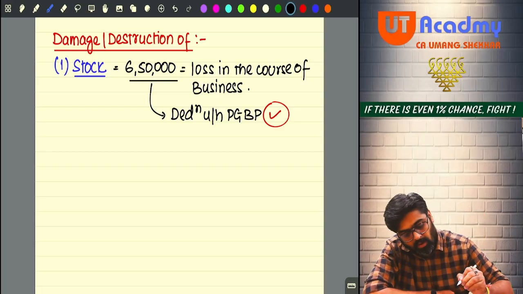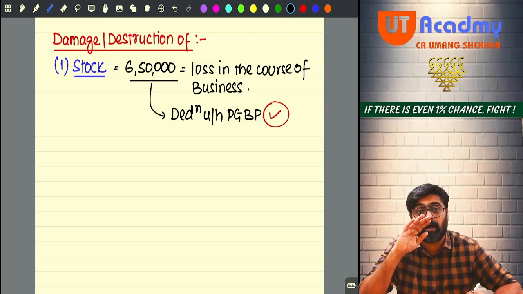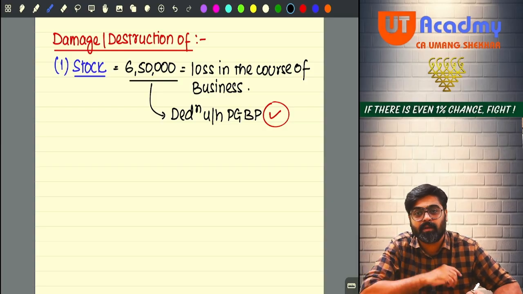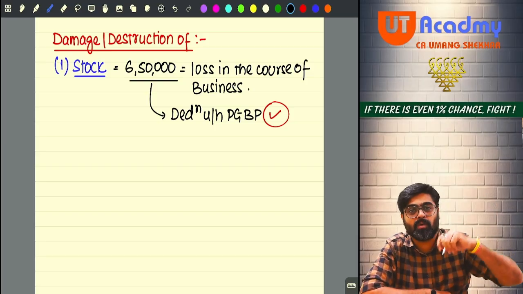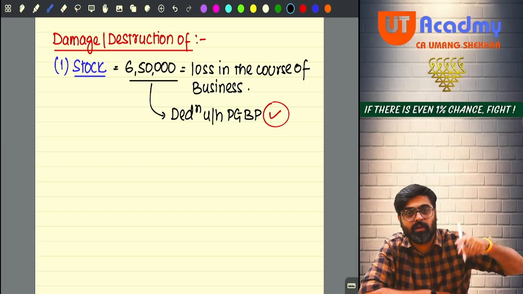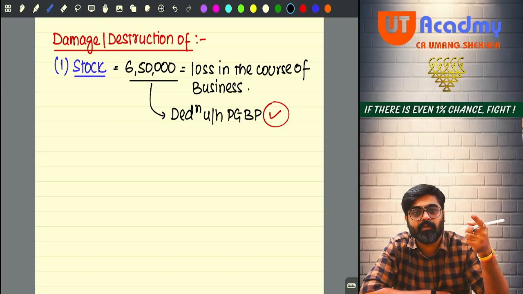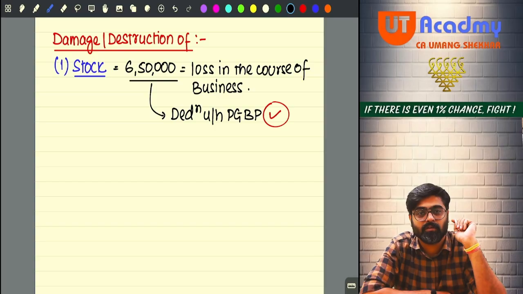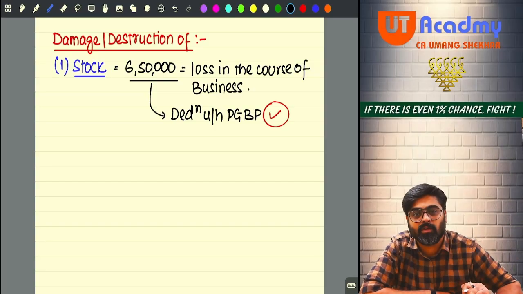But the loss which was already allowed as a deduction, against which any benefit is happening, that benefit will be as per 41(1) deemed PGBP income. Do you remember? Against this loss which was allowed, you are getting that insurance claim. So that insurance claim which you are receiving is a benefit happening against a loss for which you are claiming deduction.